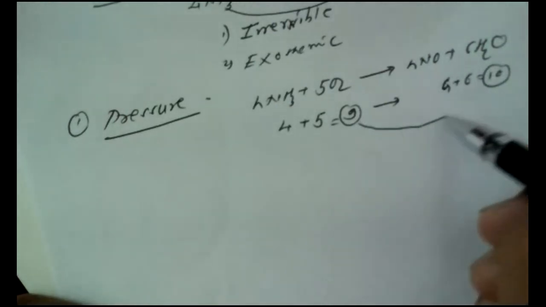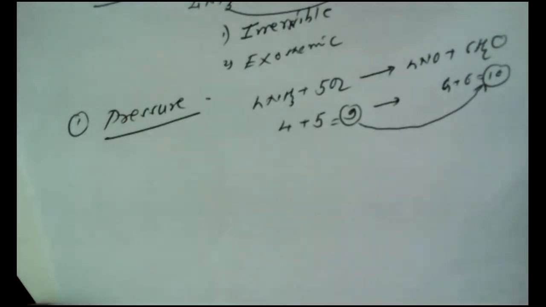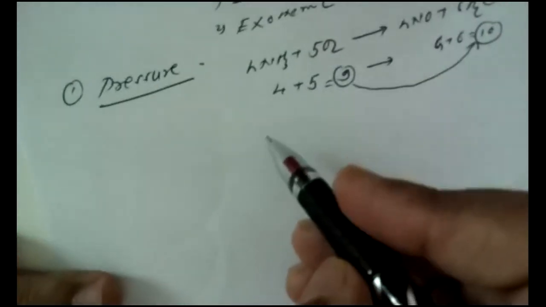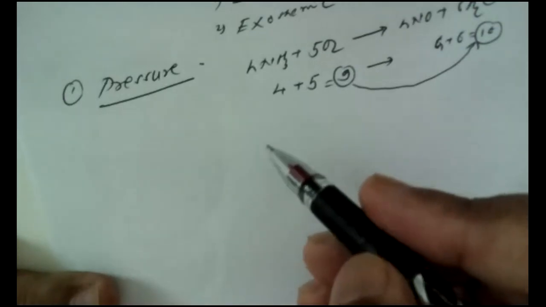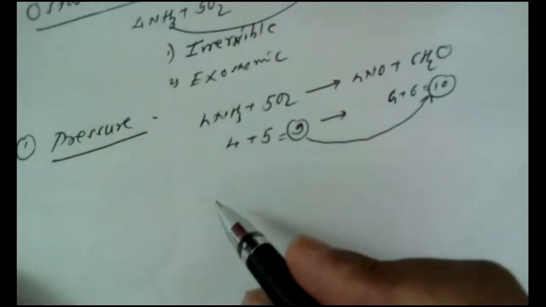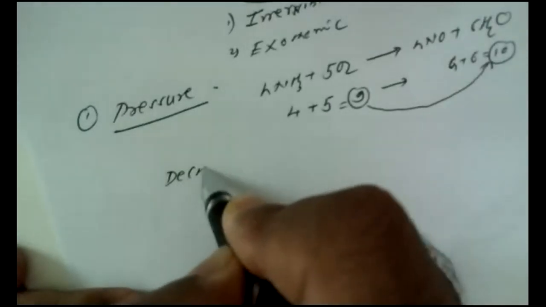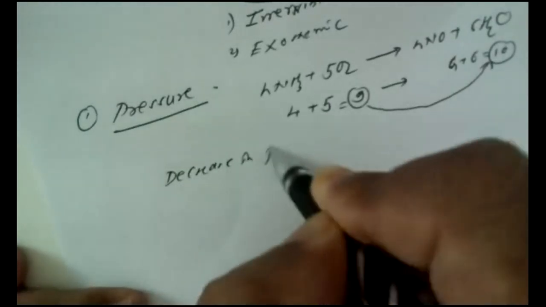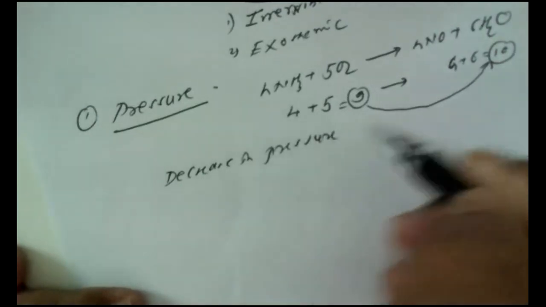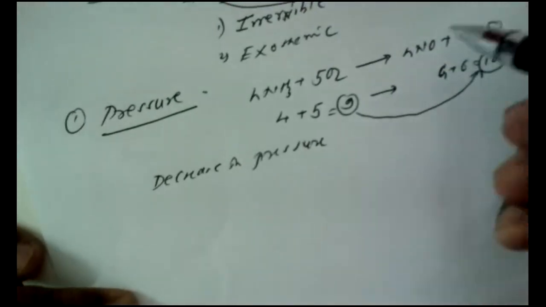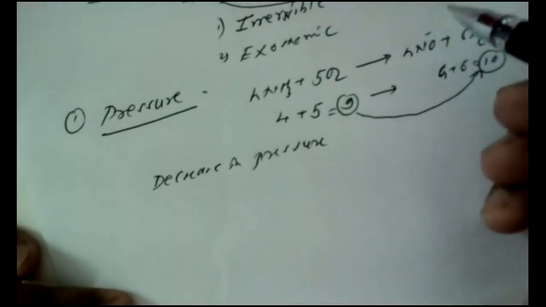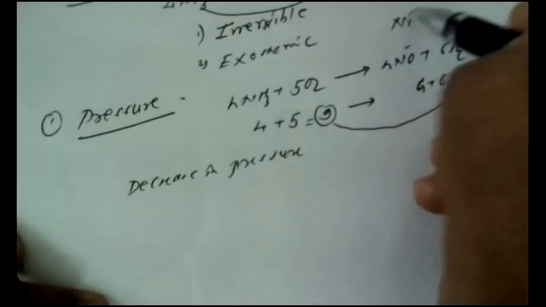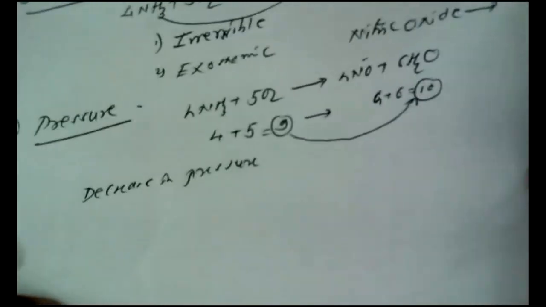That means 9 volumes of reactants are converted into 10 volumes of product. According to Le Chatelier's principle, whenever there is an increase in the volume of the product, a decrease in pressure should favor the formation of nitric oxide, from which nitric acid is obtained.